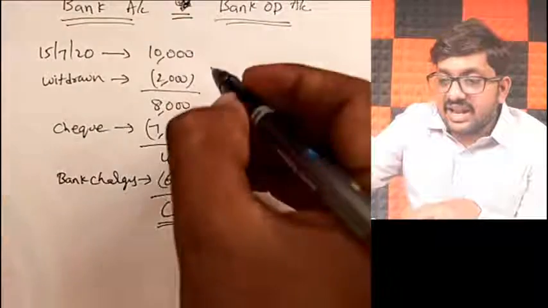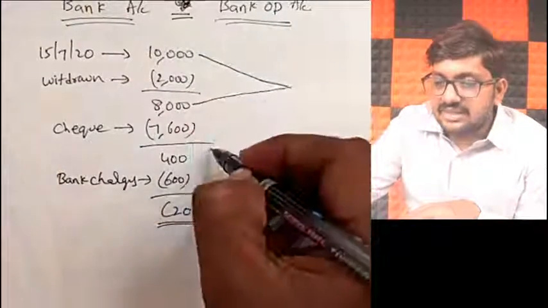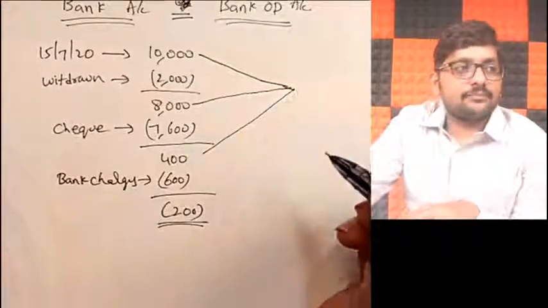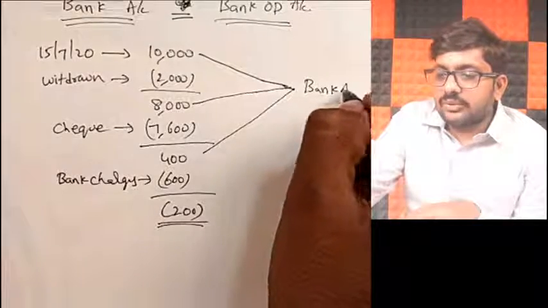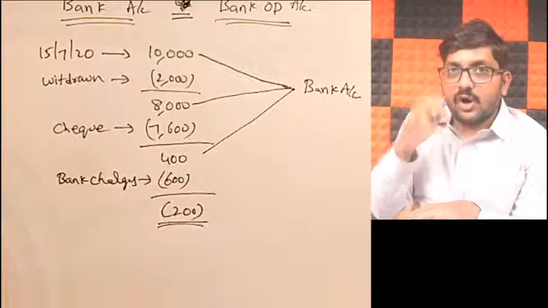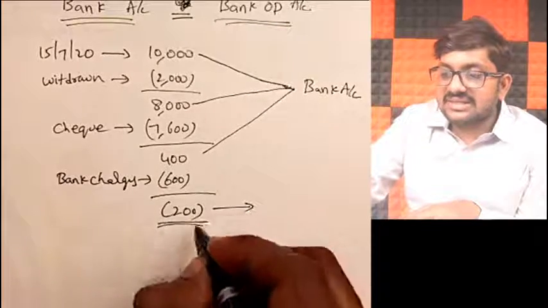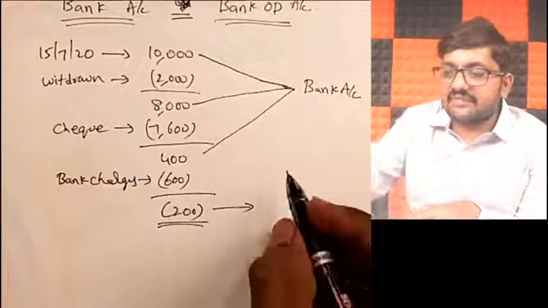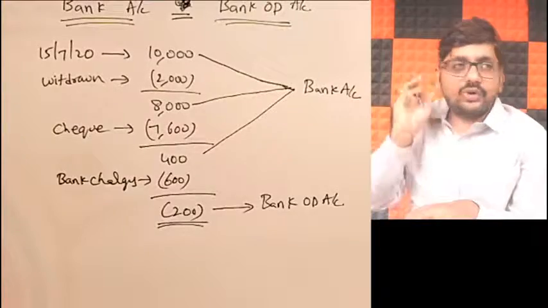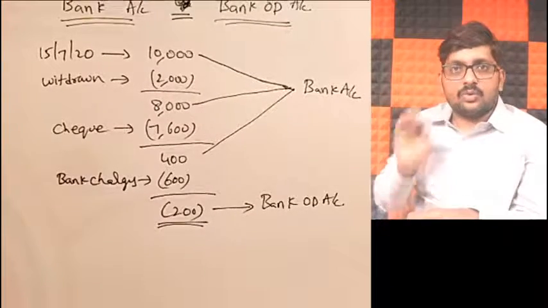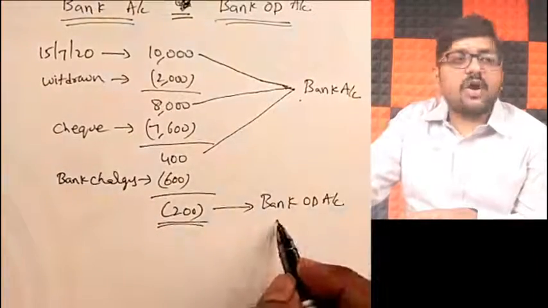In all these cases, you have 10,000 bank balance here, 8,000 here, 400 rupees here. If at all you have positive balances, I will call it as bank account. But if the same bank balance converts negative, I call it as bank overdraft. What does it mean, my dear friends? Account is same. There is no change in the account. Only thing is, if it is positive, I call it as bank; if it is negative, I call it as bank overdraft.